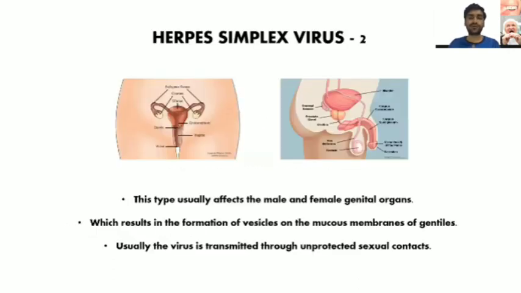Now next, moving on to herpes simplex virus 2. As I said before also, it is mainly going to affect the genitals. So this type usually affects the male and female genital organs, on which there will be vesicle formation. The vesicle is going to burst and lead to formation of an ulcer. Usually the virus is transmitted through unprotected sexual contact. So we are not going to go into much detail of general herpes simplex virus 2, right? This much is enough. You need to mainly concentrate on the oral manifestations and histological part.